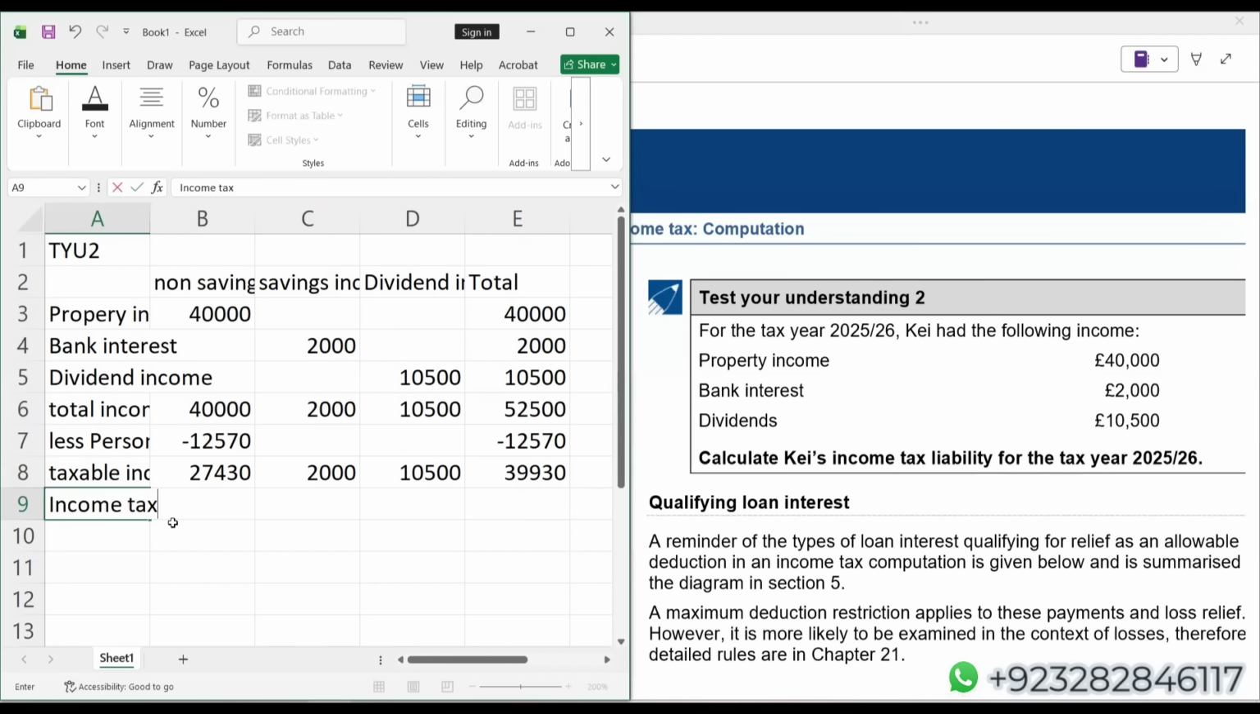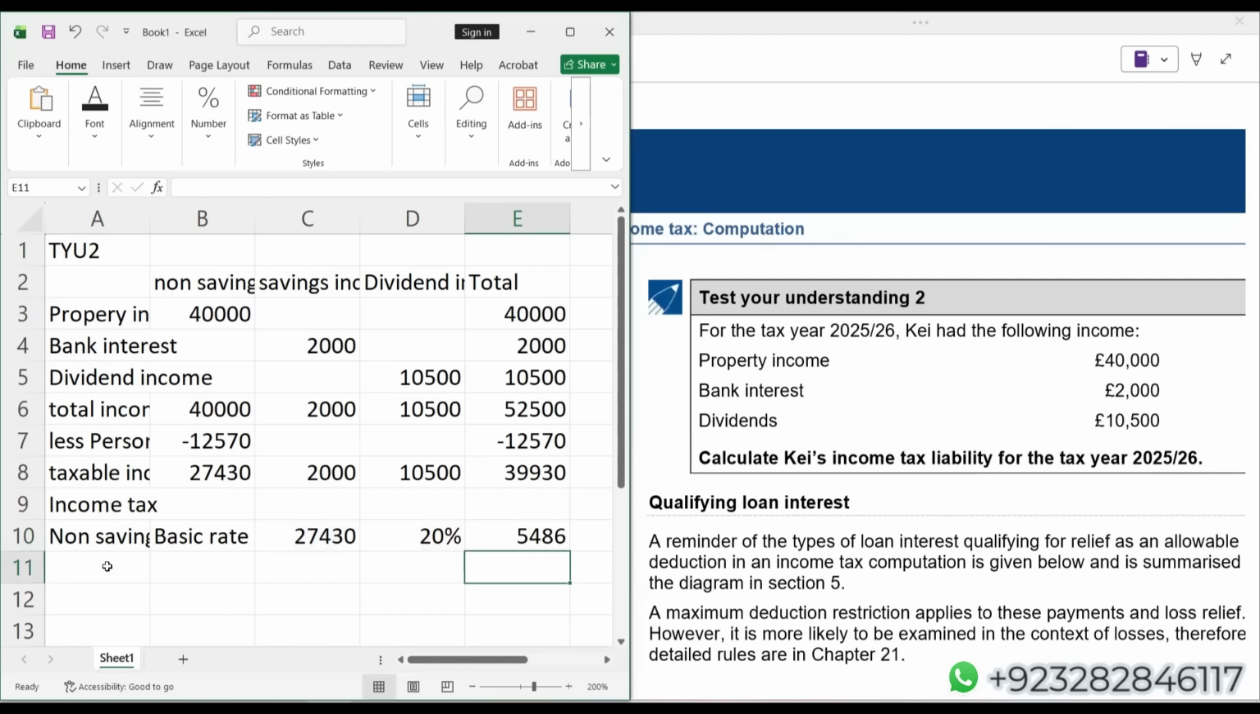Let's calculate income tax. First, I'll go for non-saving. Entire 27,430 actually falls in basic rate band. Applicable tax rate in basic rate band is 20%. And don't worry at all, in coming questions, students, I'll give you the opportunity to solve and share the answers with me. We have done with the non-saving income.